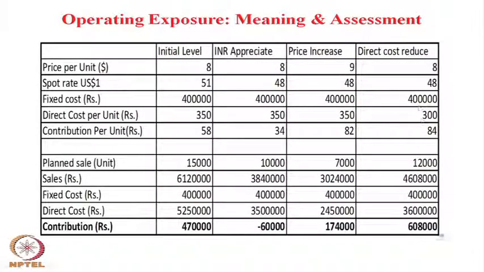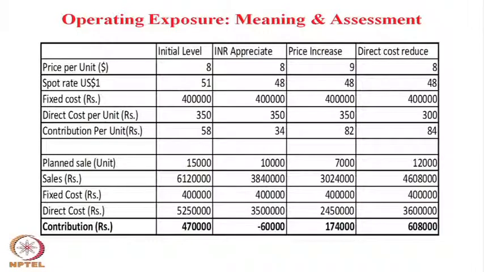In this way, the company makes a profit of 60 lakh 8,000. Earlier it was making 17 lakh 4,000. Because of the reduction of price from $9 to $8 per unit and the reduction of direct cost from 350 to 300, they increased the contribution margin, and the sales volume also increased from 7,000 to 12,000, giving a profit of 60 lakh 8,000. And this is the way the company tries to absorb the operating cost or the operating exposure.